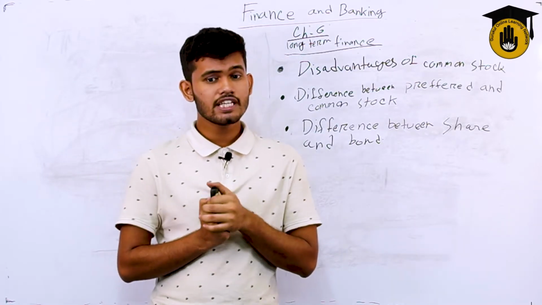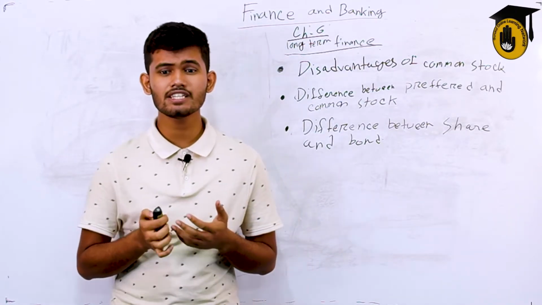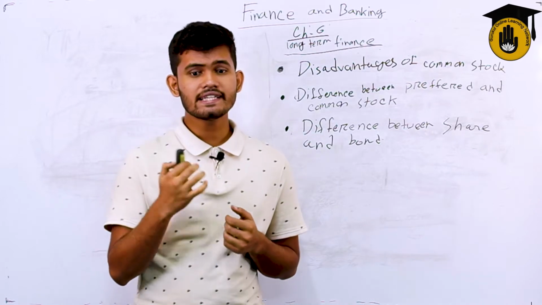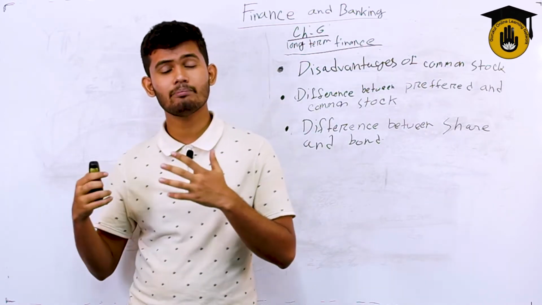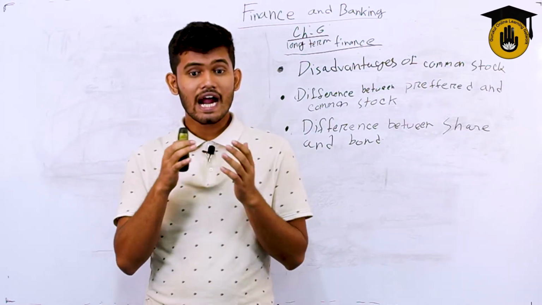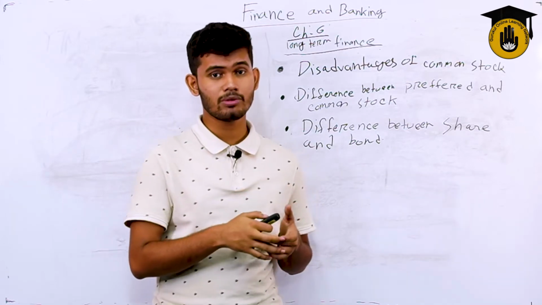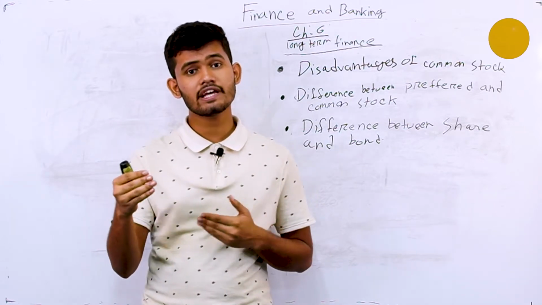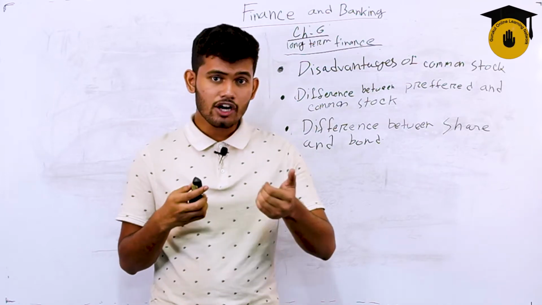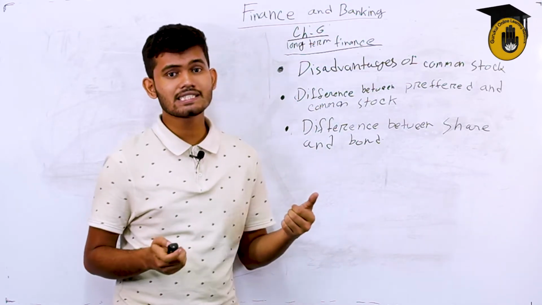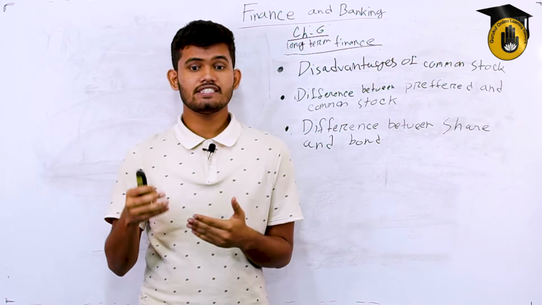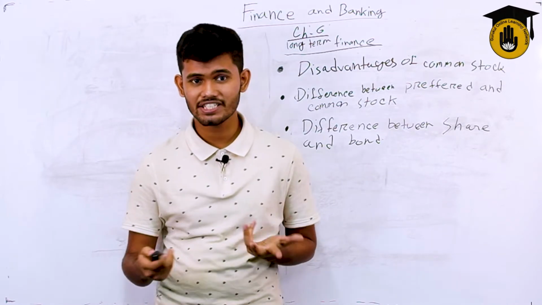Then, earning dilution. The issue of new stock dilutes existing stockholders' earnings, decreasing them in proportion to the increase in the number of shares. That means earnings decrease in proportion to the increase in the number of shares. Suppose someone bought 500 shares but is getting earnings according to 450 or 460 shares. That's why they say earnings decrease in proportion to existing shares.